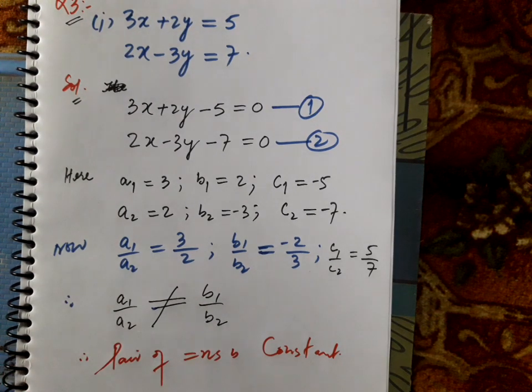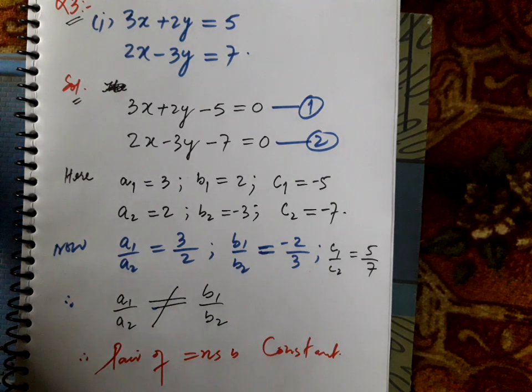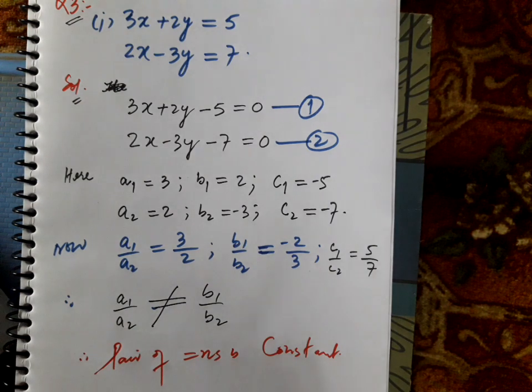Similarly, we can have a look at another example.